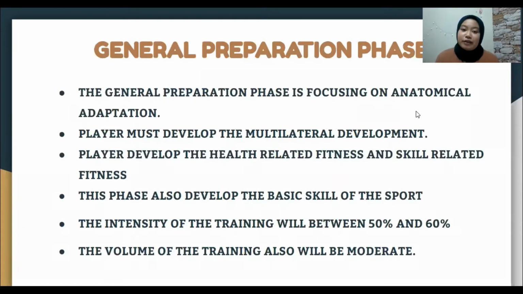This phase also develops the basic skills of the sport. Like I mentioned, mechanical adaptation is the technique and the skill, the movement pattern of this sport. The intensity of the training will be between 50% and 60%. It is a moderate intensity. The volume of the training also will be moderate because this is an early part of the training program.